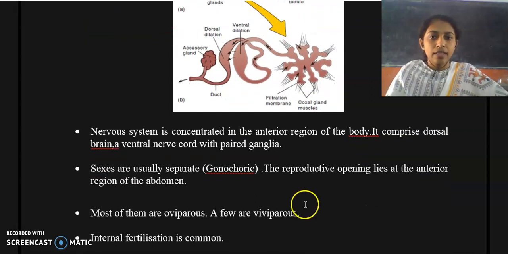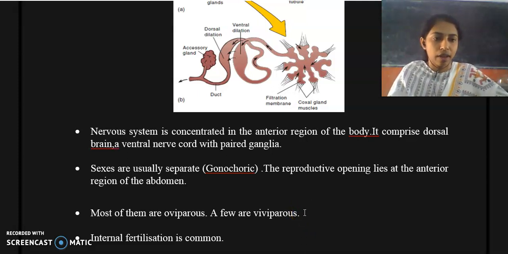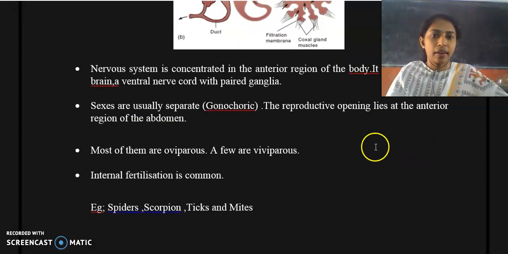And about their nervous system. The nervous system is present at the anterior portion of arachnids, and it comprises a dorsally placed brain and a ventral nerve cord, and it also has paired ganglia. So the nervous system comprises the brain, the nerve cord and ganglia.